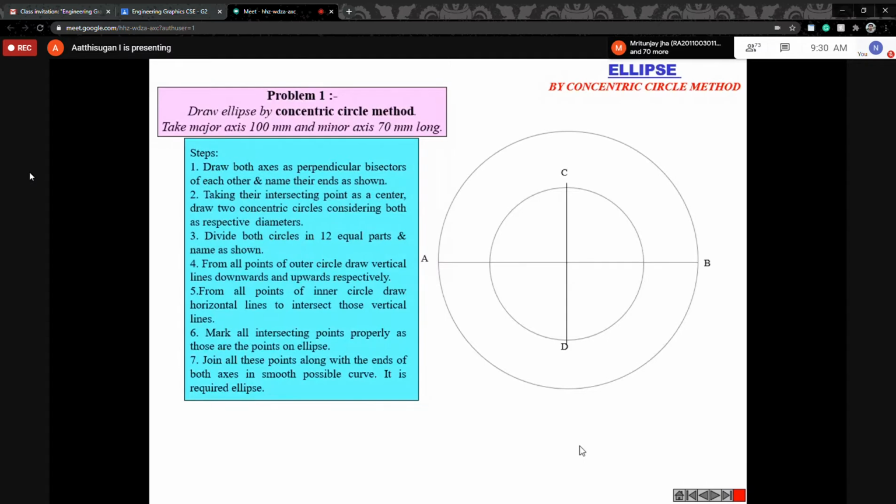So just using the circle, we'll discuss. Draw the circle with the same two diameters. One is 70 mm, another one is 100 mm. Next, just extend it. Extend the smaller circle like this.